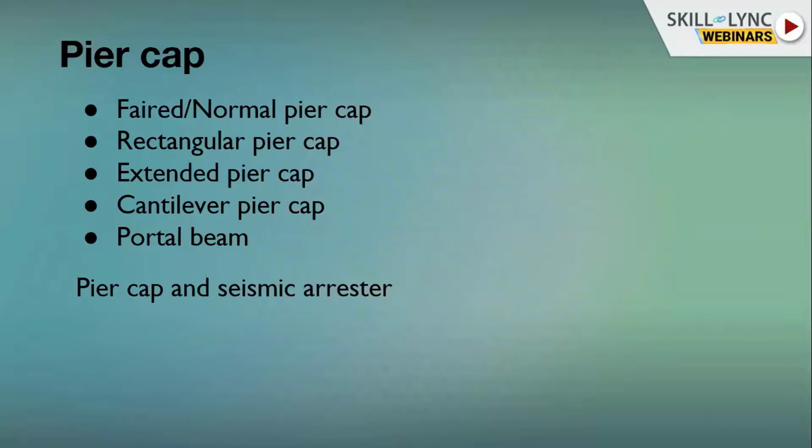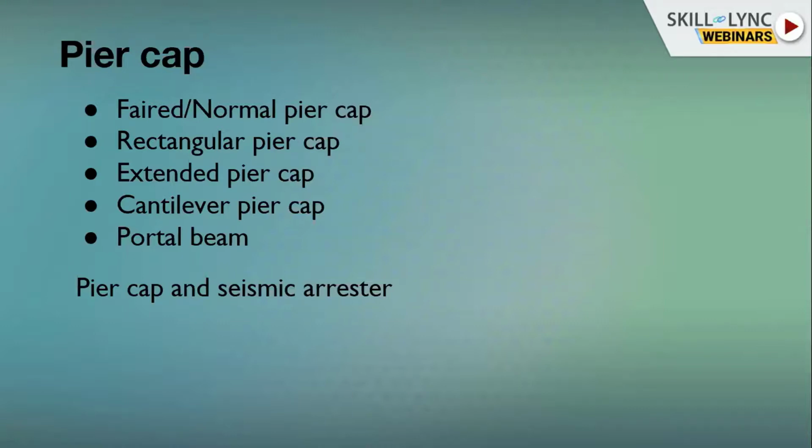Flared or normal pier cap has some radius shape with a top flat surface; that is called normal pier cap. Rectangular pier cap has a rectangular shape in which your superstructure will rest. Extended pier cap is where the superstructure belongs to I girders, concrete girders, steel girders, or box girders. There the pier cap will be extended from your pier dimensions to take care of that additional place requirement.